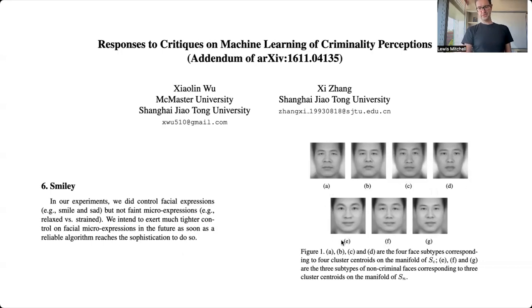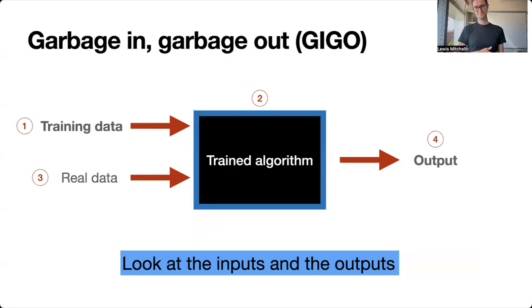I don't know about you, these faces at the bottom look like they're smiling a bit more than the ones at the top. So, I think there's a lot of work to be done, and I think we can call this article, as many other people have before, BS. You can't detect whether somebody's a criminal just from their face.